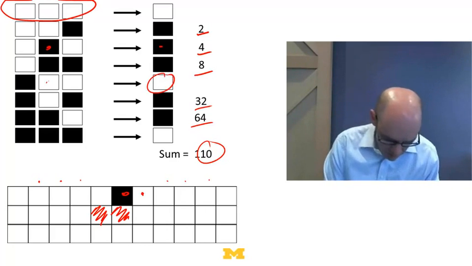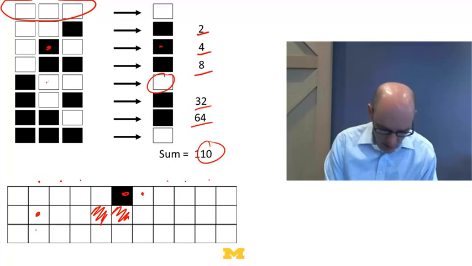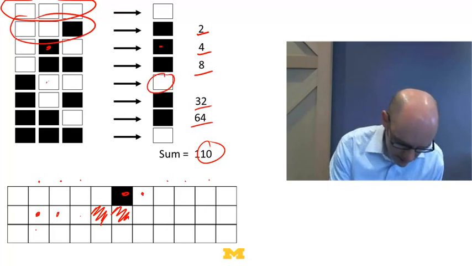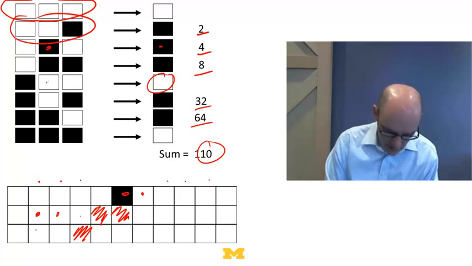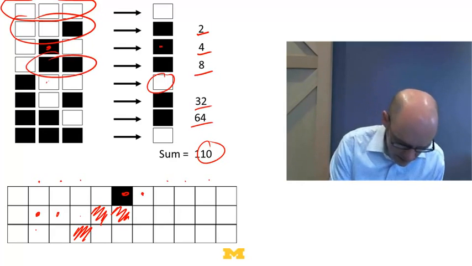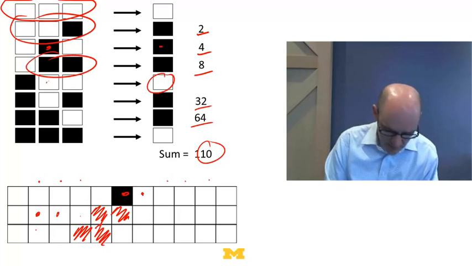Well, now if I go along, this one is going to stay off, this one's going to stay off, but this one, because it's got a neighbor to the right that's on, is in this configuration, so it's going to come to life. This one has two neighbors, and it is on and its neighbor to the right is on, so it's in this configuration, so it's going to stay on, right?